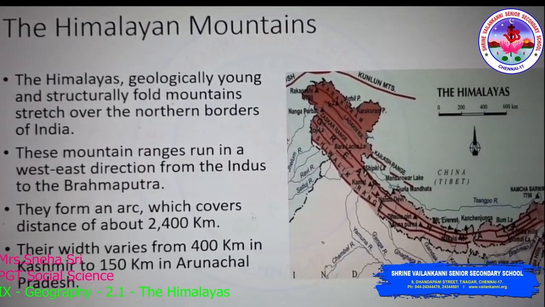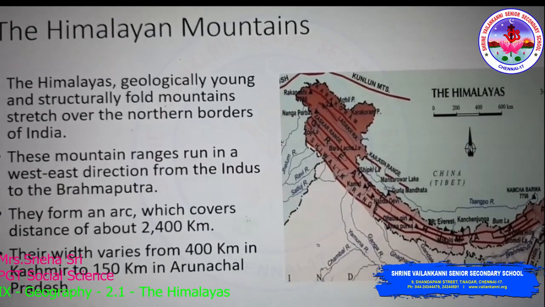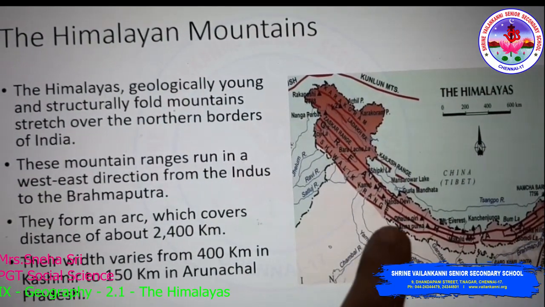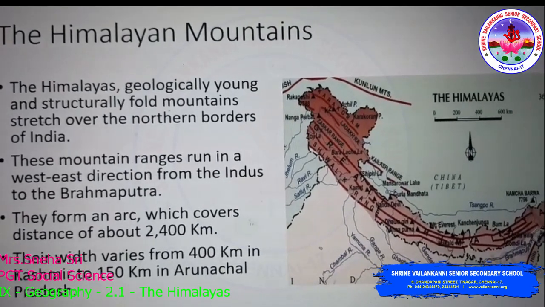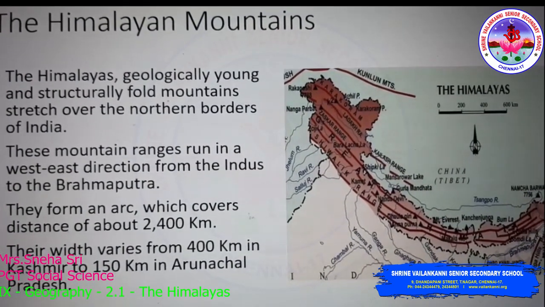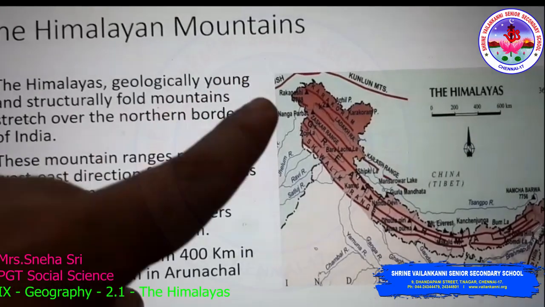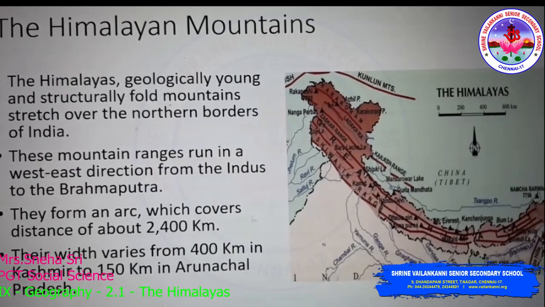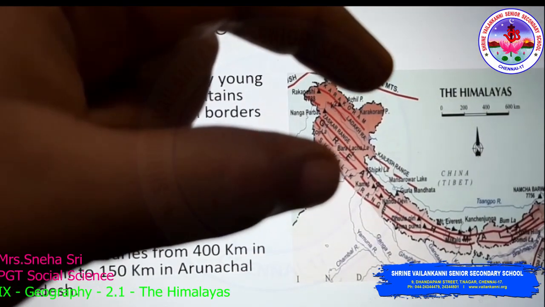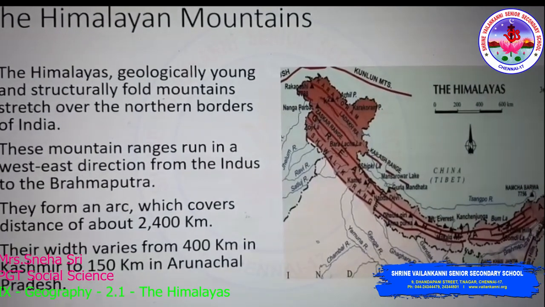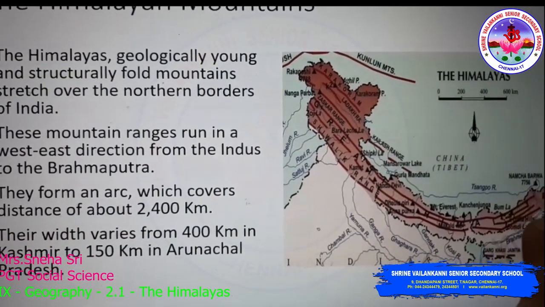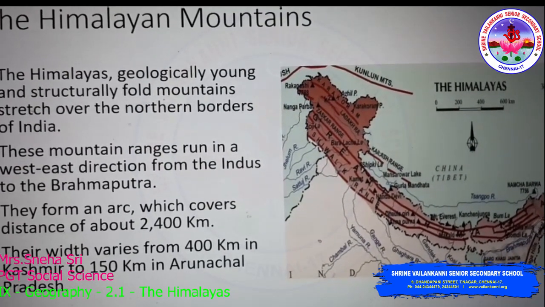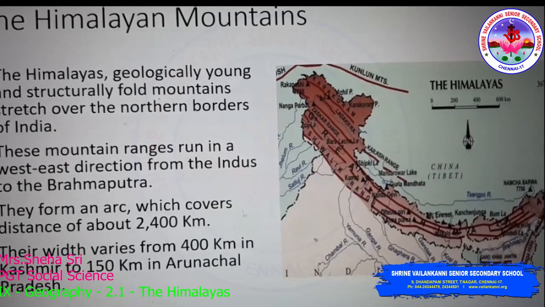They run in a west-east direction and form an arc, a curve, which is 2400 kilometers in length. The width differs in Jammu Kashmir and in the easternmost corner, Arunachal Pradesh of India. Here you can see the width is more, but here the width is very less. In Jammu Kashmir the width is 400 kilometers and in Arunachal Pradesh the width is 150 kilometers.